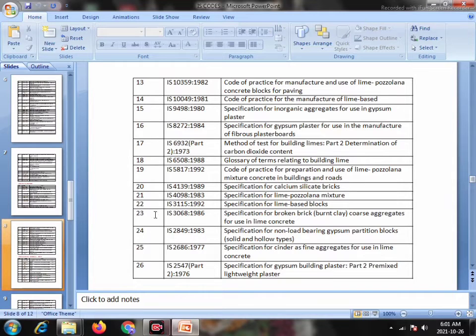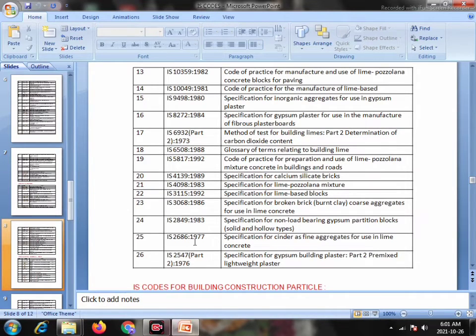Serial number 23, IS 3068, 1986, Specification for broken brick coarse aggregates for use in lime concrete. 24, IS 2849, 1983, Specification for non-load bearing gypsum partition blocks. 25, IS 2686, 1977, Specification for cinder as fine aggregates for use in lime concrete. 26, IS 2547 Part 2, 1976, Specification for gypsum building plaster, Part 2 premixed lightweight plaster.